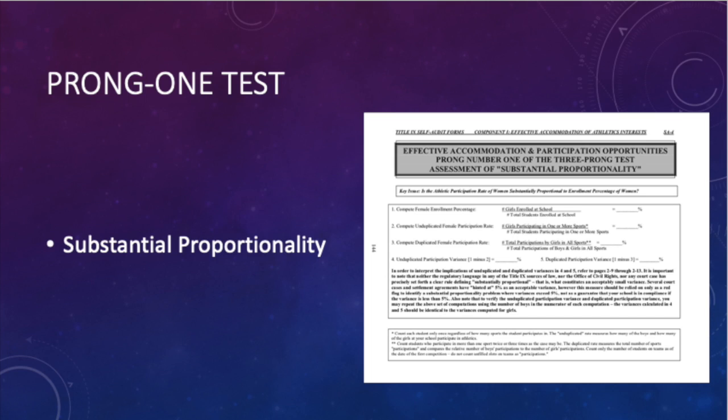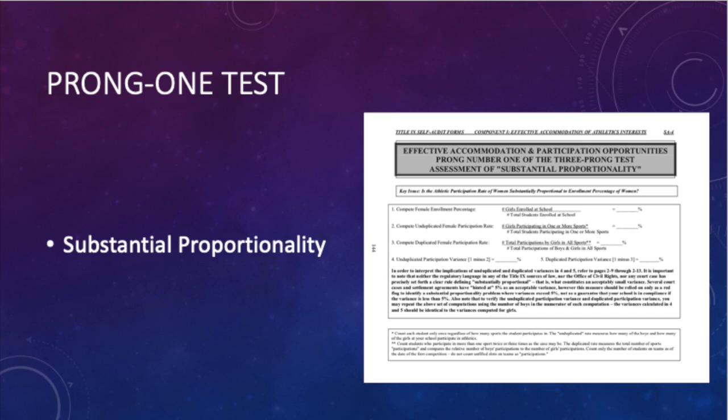The second criteria is computing unduplicated female participation rate, which takes the total number of participating girls in one or more sports divided by the total number participating in one or more sports of everybody, male and female. The third criteria computes duplicated female participation rate, which takes the total number of participations by girls in all sports, so if they play more than one, you add that in as 2, and then divide that by the total number of participations of boys and girls in all sports. So if boys are doubled up on sports, you count them as more than one, and you get your percentage for that.